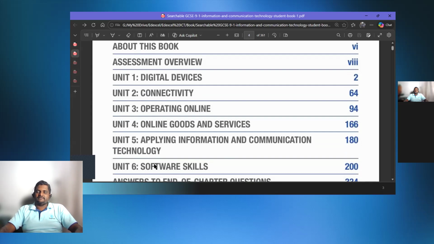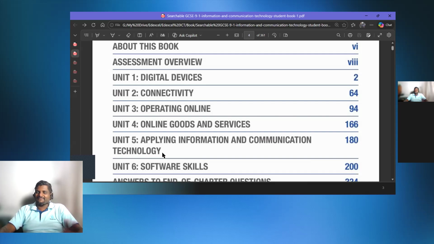Excuse me, sir. Yes. Sorry, sir. I'm having the computer science textbook, not the ICT. Hold on. Are you doing computer science or ICT at school? I'm doing computer science. Oh, okay. This class is for ICT, but okay, just hold on.